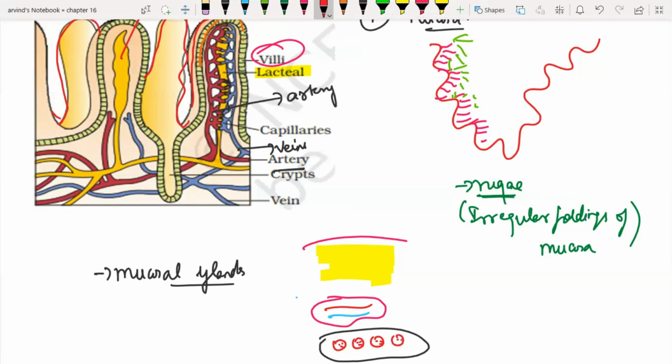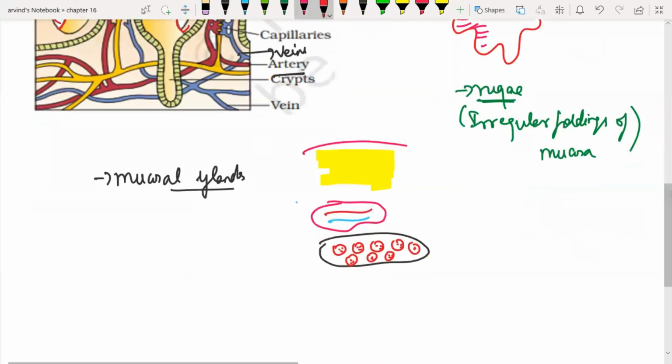Whatever secretions you studied in lower classes, like pepsinogen, are from gastric glands, present in the mucosal layer of the stomach. So almost all the glands are present in the mucosa except one gland, the duodenal glands,